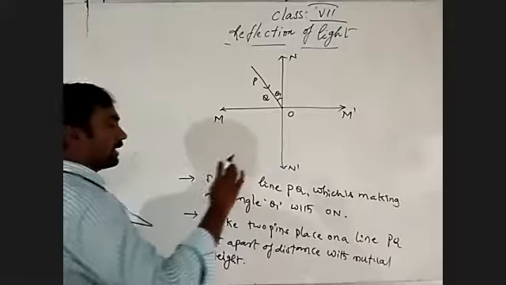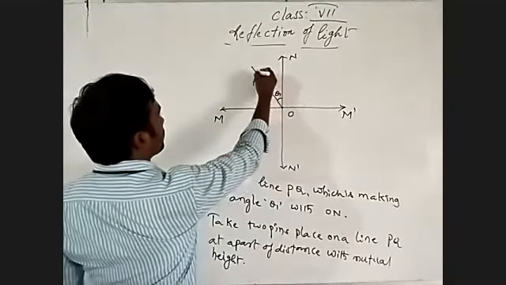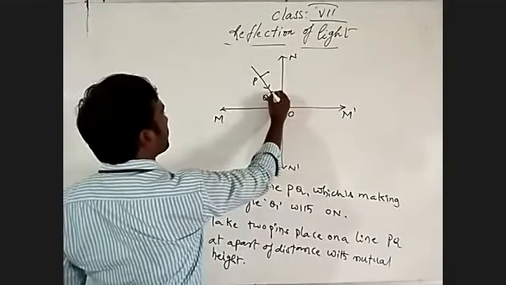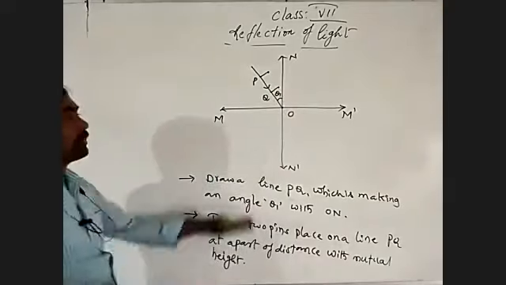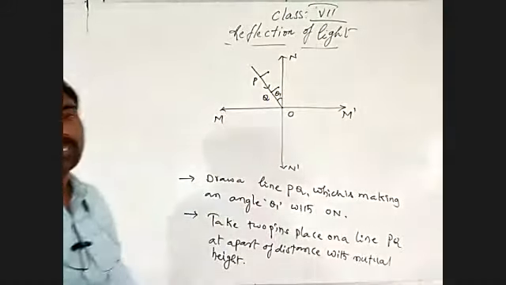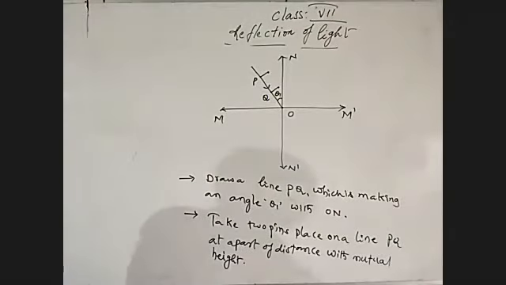Mutual height means the same height. Here I am placing one pin and here one more pin, a part of the distance away. I am naming them the P pin and the Q pin. Understand?